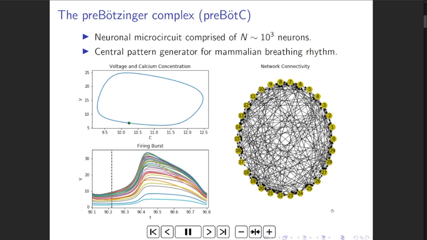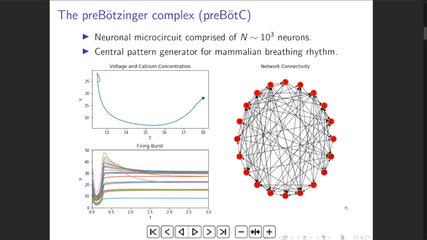Now, there are 3 distinct mathematical phases of the network. The first and most interesting phase, the dynamical phase, is the stably oscillating phase, where neurons oscillate between a firing and a non-firing state. Biologically, this is equivalent to a steady breathing rhythm. There are also 2 flavors of fixed point phases where the neurons do not oscillate between firing and non-firing, and this is an example of one of those fixed points.